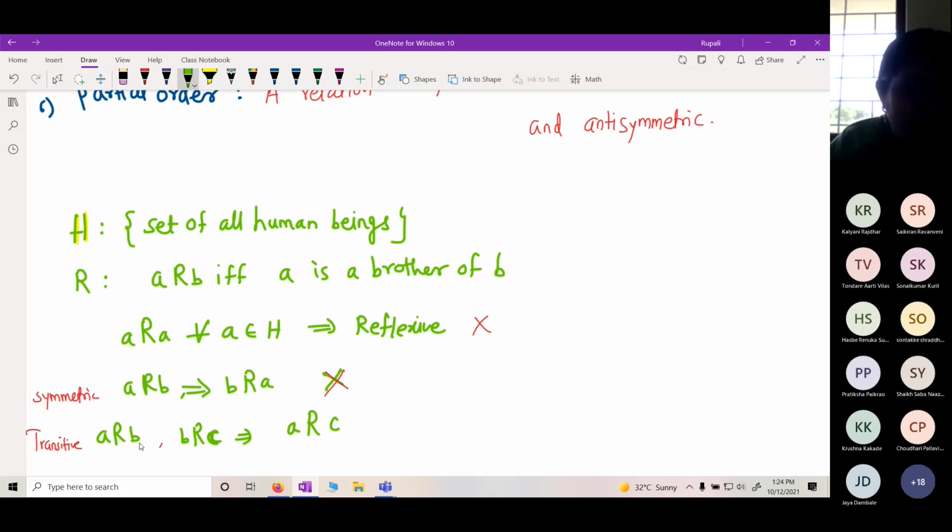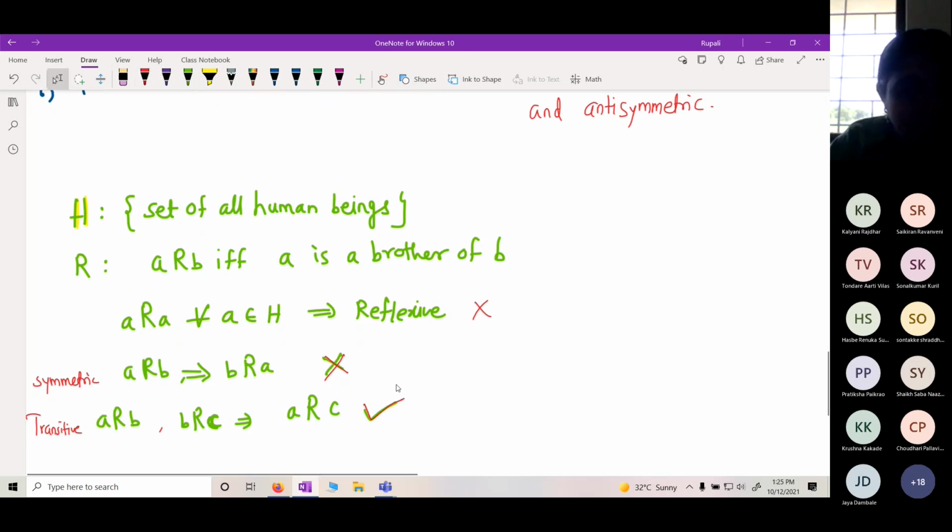If A is a brother of B, and B is a brother of C, then A must be a brother of C. Is it? Yes, ma'am. This is transitive. So this is a transitive relation.